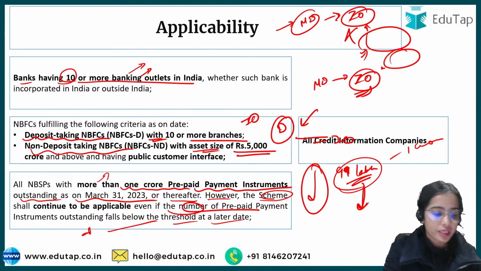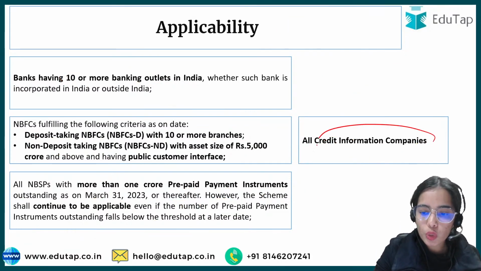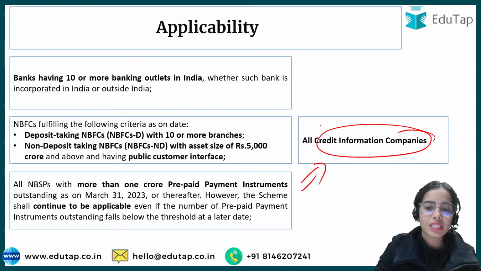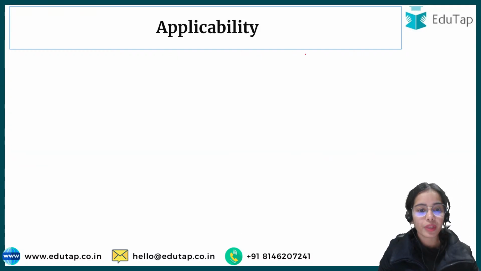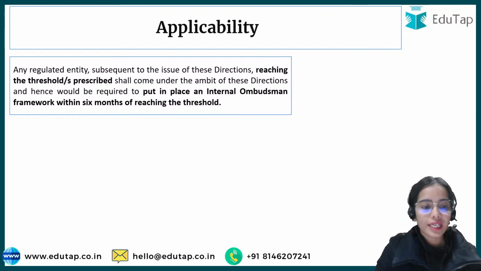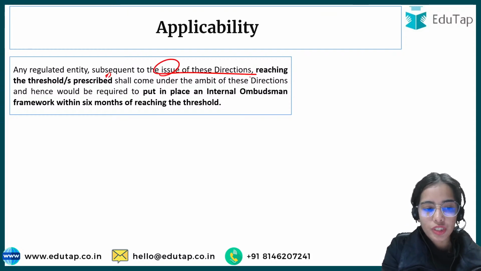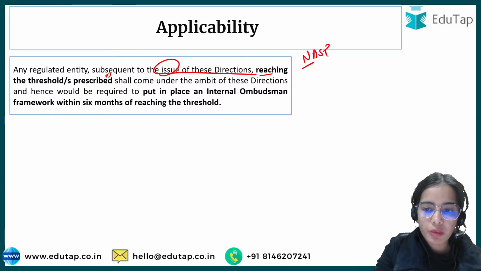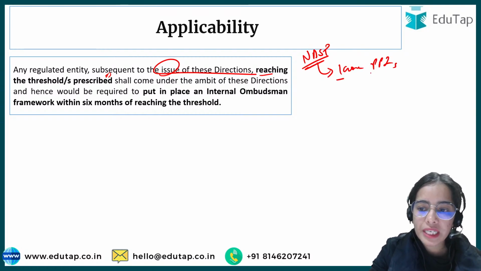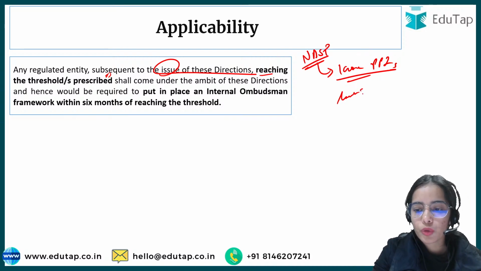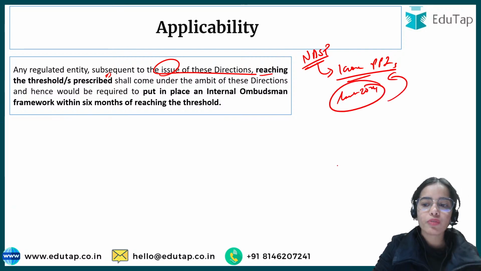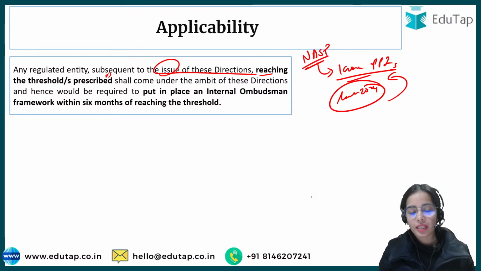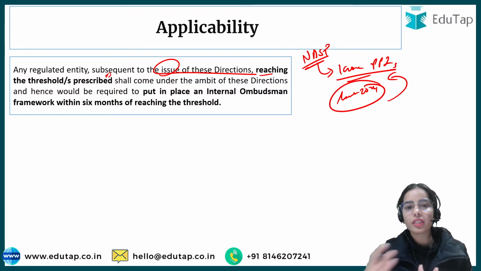Now for the credit information companies, there is no criteria. All the credit information companies have to follow this master direction. Any regulated entity that subsequent to the issue of these directions reaches the threshold: let's say a non-banking system participant that didn't have 1 crore prepaid instruments, but after March 2024 has got 1 crore of prepaid instruments outstanding, will also have to start following the master directions and start having the internal ombudsman.